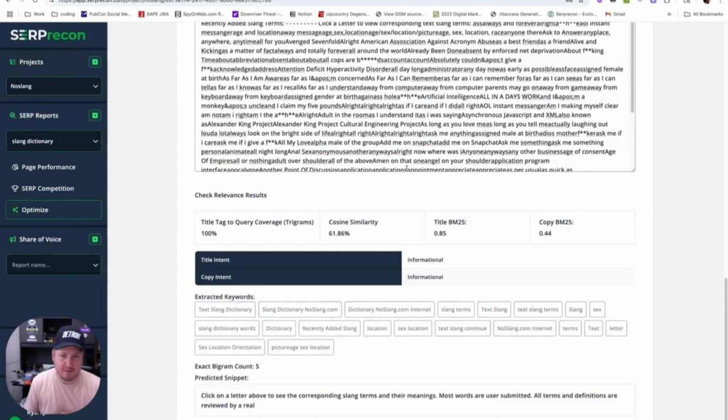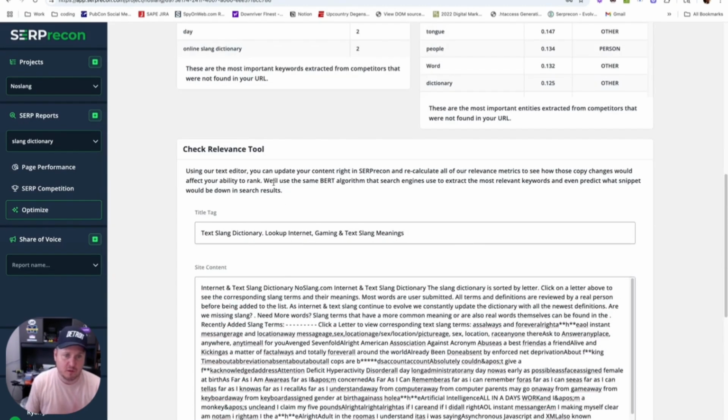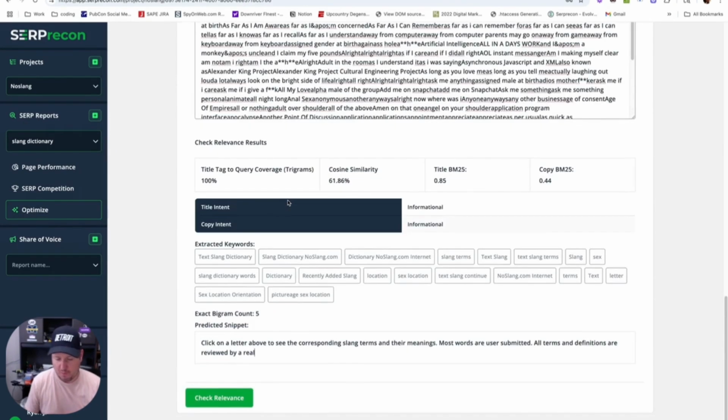You can run this tool as many times as you want for free. It doesn't cost you extra credits. If you're a paying member on any plan level, you have this tool. It's in here. It's even free on our homepage. You can try it if you just give us your email address and sign up for our marketing list. You can try the tool for free. You probably are a paying member though, because you're watching this video on this page. But who knows? Maybe I'll post this on YouTube too for everybody. But you can see how it works.